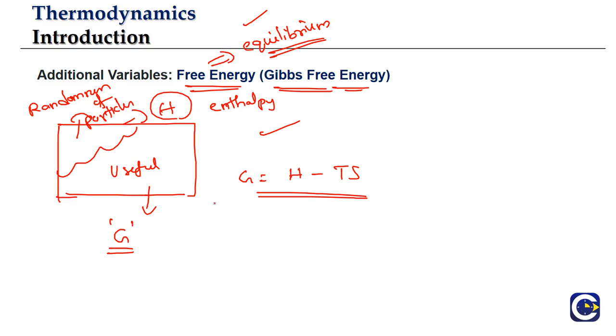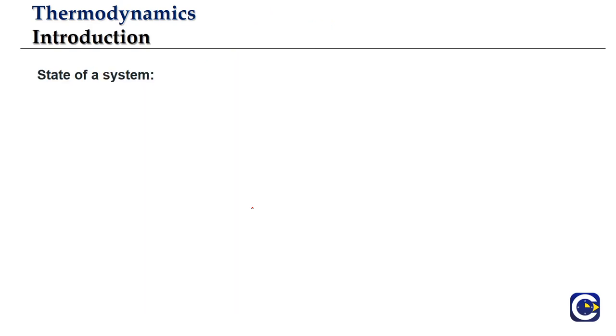So these are the new thermodynamic variables that we are going to see in this chapter. We'll learn about them in detail, on what these factors will depend upon and all the other things. But in addition to the regular ones, like the volume, temperature, pressure and number of moles, we will have to be looking at these variables also. So this is what we will be calling thermodynamic variables or thermodynamic properties.